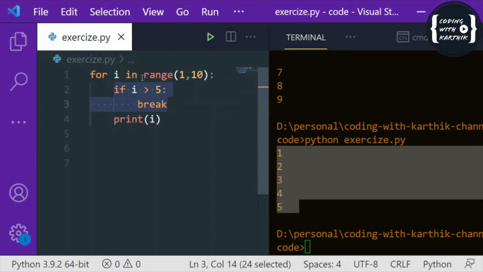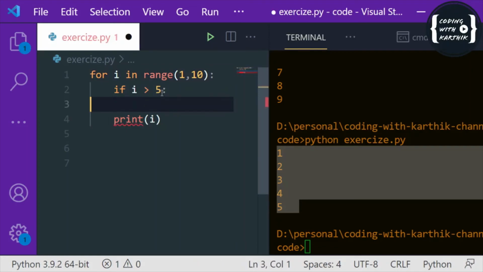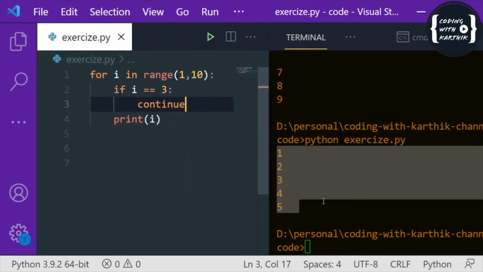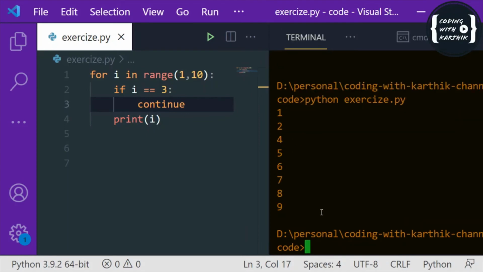The same way we can use it for while also. I will tell you that also. The next thing is, if you want to skip a specific condition. Suppose I want to skip when i equals 3. Let's see the output. See, we are printing 1, 2, but here we cannot see 3, right? That means it is skipping when i equals 3. When i becomes 3, this condition is true and it is executing this continue statement. Then it skips the remaining statements and goes to the next iteration. So this is how continue works, okay?